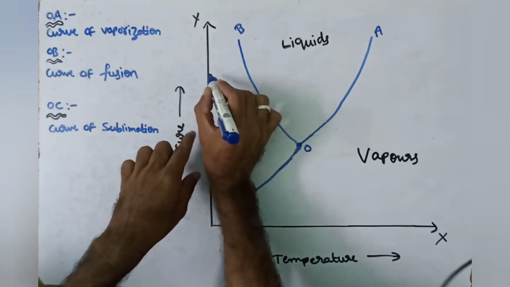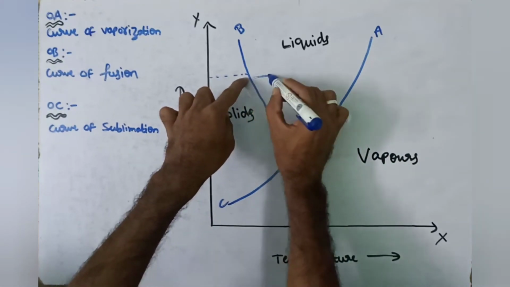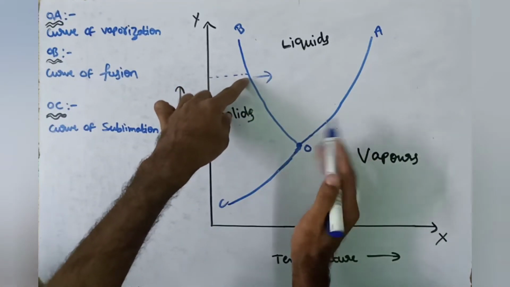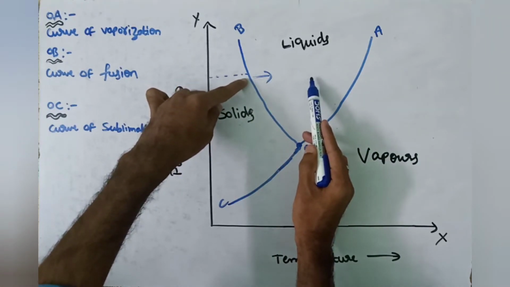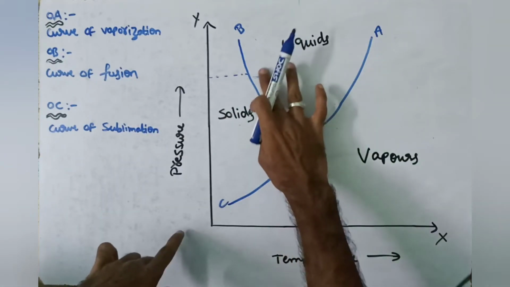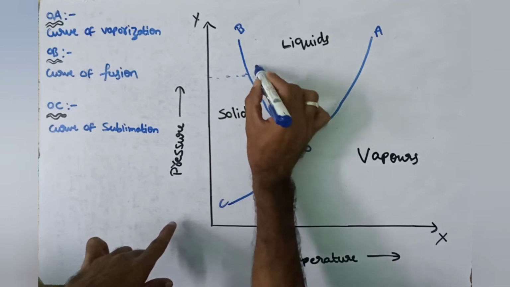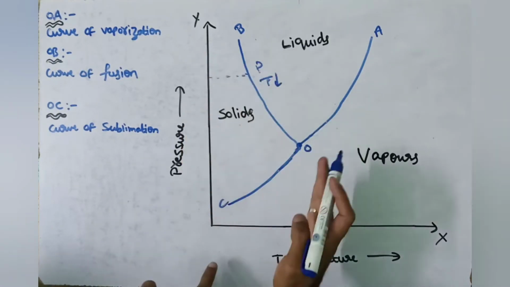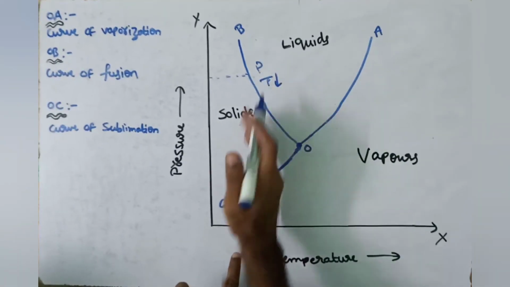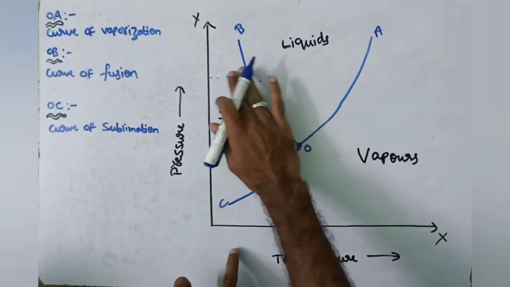If we keep pressure constant and increase temperature, then solids will be converted into liquid state. That process is called the melting process. In the same way, if we keep pressure constant and decrease the temperature, then liquid is converted into solid. We call that process freezing.